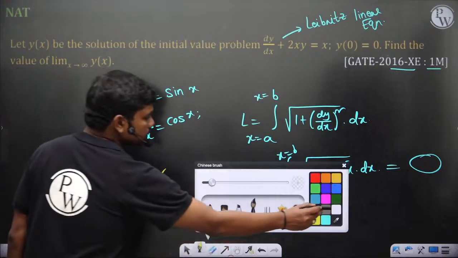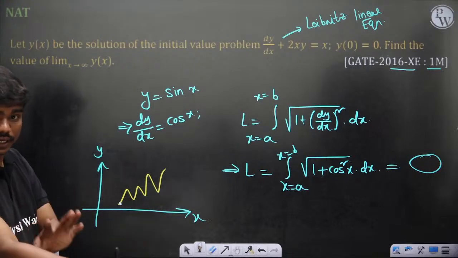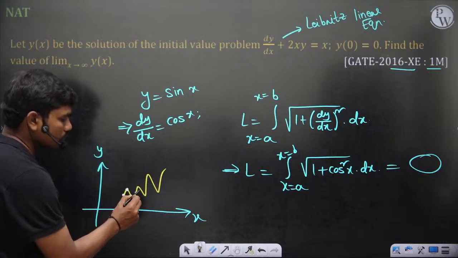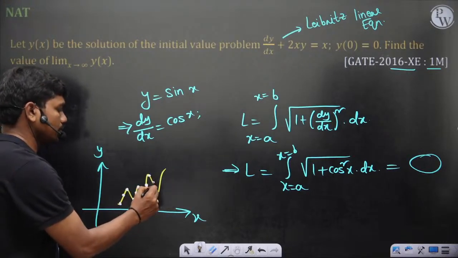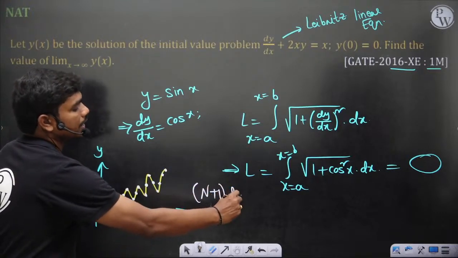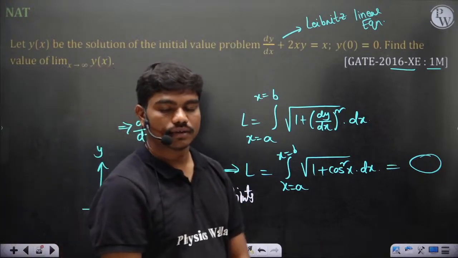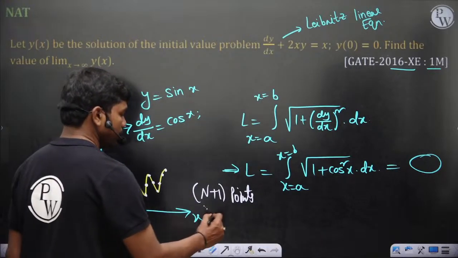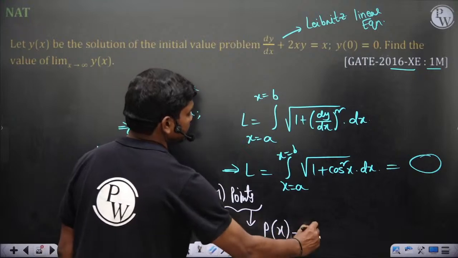Now what people do is, you take different values on this curve. You don't know the equation as of now, but you take different points on this curve, because you can measure the x coordinate, y coordinate, so you can identify some points. So let's say a total of n plus 1 points you have identified. Now once you apply Lagrange's interpolation or Newton's interpolation, some interpolating technique, for these n plus 1 points, you can generate a polynomial function of nth degree, correct?